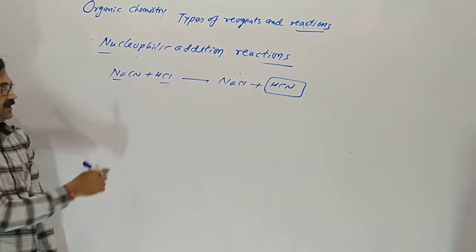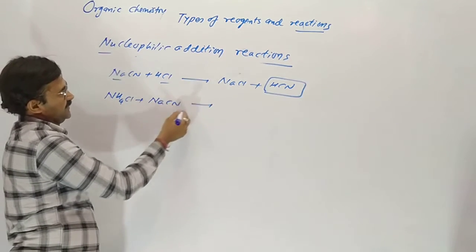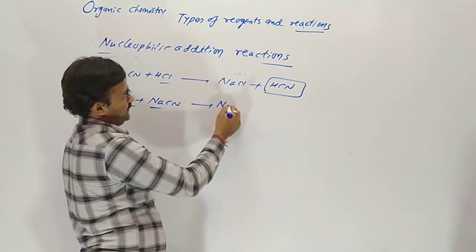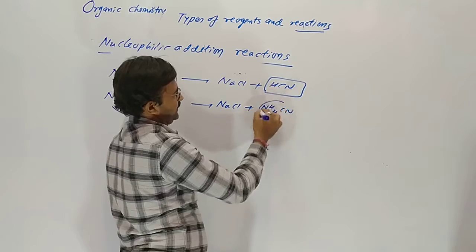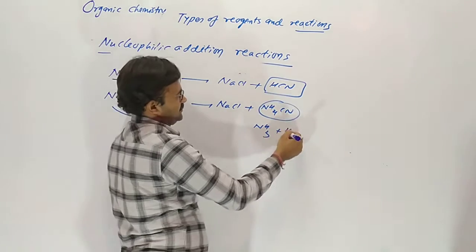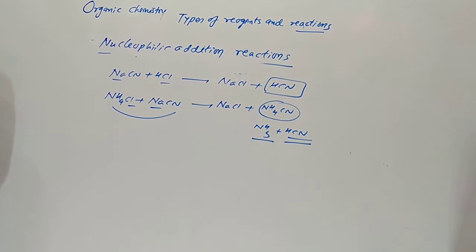Another way: suppose ammonium chloride and sodium cyanide are taken. Sodium with chlorine gives NaCl, and ammonia with CN gives ammonium cyanide, which is highly unstable and gives ammonia and hydrogen cyanide. In the case of hydrogen cyanide on the carbonyl group, cyanide attacks first, as we discussed.